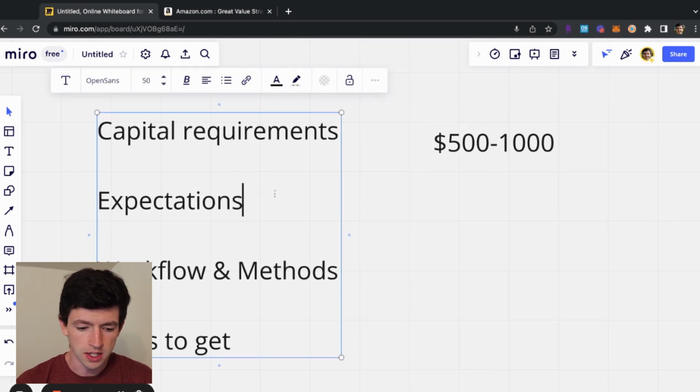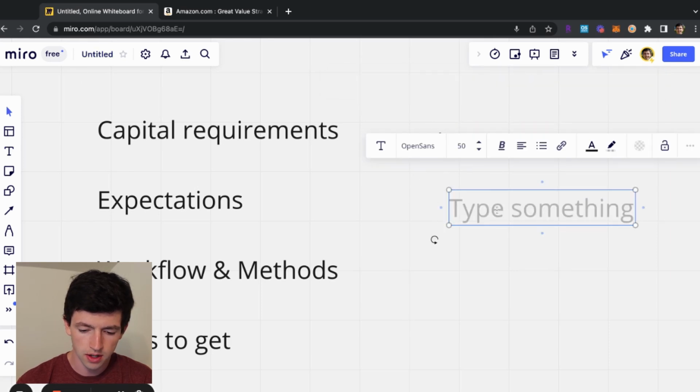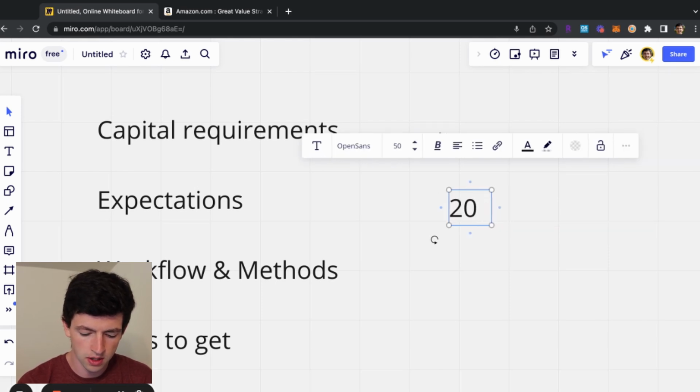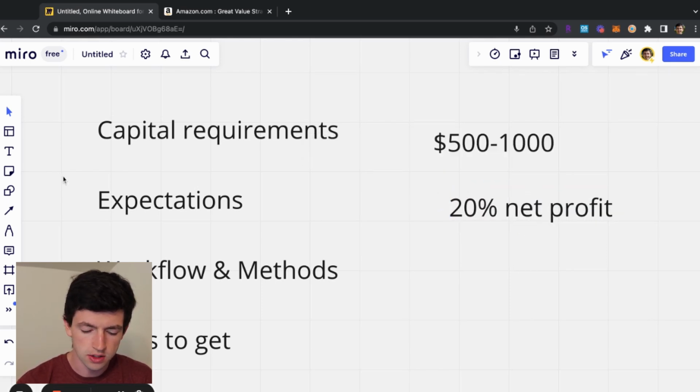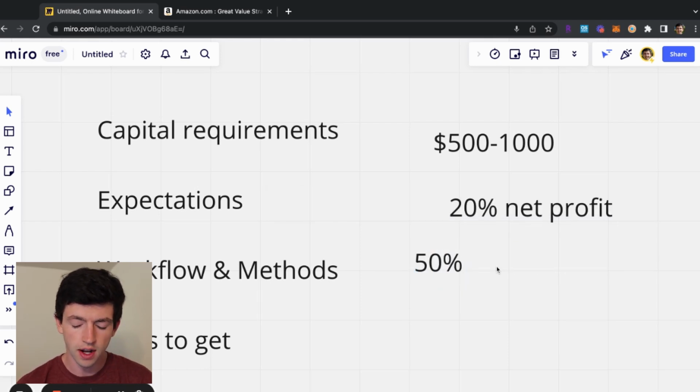In terms of expectations, this is very important as well when you're getting started. In terms of profit margin expectations, you're going to be right around a 20% net profit margin. And in terms of translating your capital to revenue, your percentage of inventory cost to revenue is going to be right around 50%. So say you start with $1,000, that's going to buy you right around $2,000 of revenue, assuming you're buying the right stuff that actually sells profitably. Naturally, you're going to make mistakes, as with anything, but that gives you a sense of it.